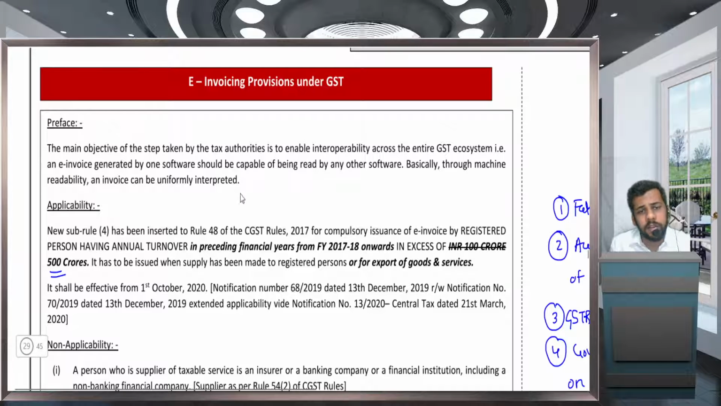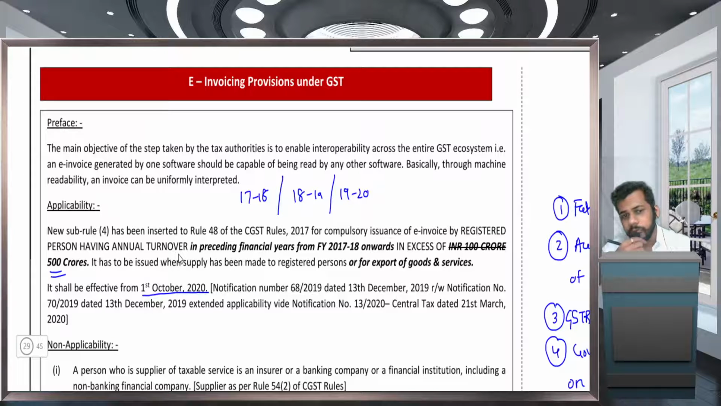कौन से सालों में? 17-18 और 18-19 और 19-20. कोई भी सालों आफ्टर 17-18 कोई भी सालों में अगर आपका टर्नओवर 500 CR के ऊपर है, then you are required to issue e-invoice with effect from 1st October 2020. This date was further extended to 1st January 2021. Then it got further extended. Okay. अभी वो एप्लीकेबल हुआ है फॉर 100 करोड़.